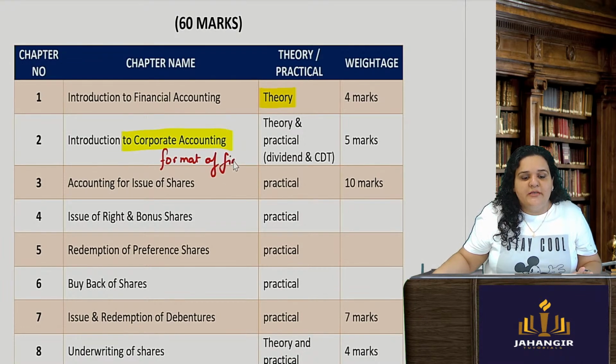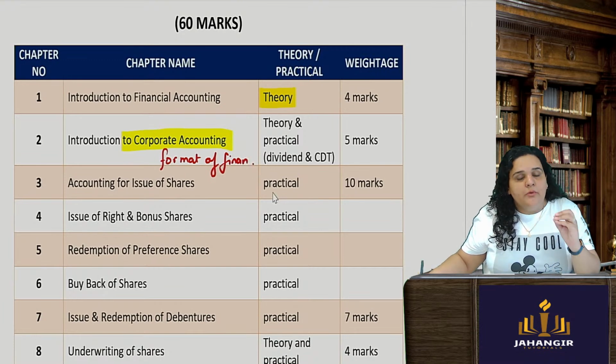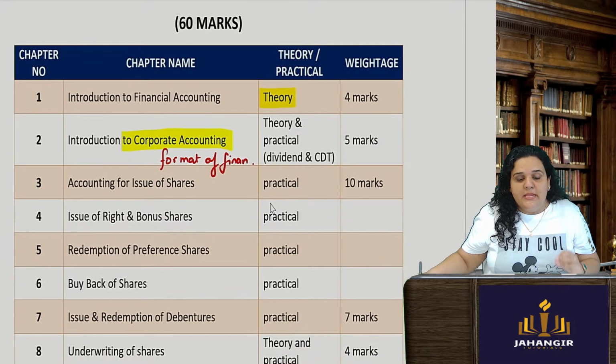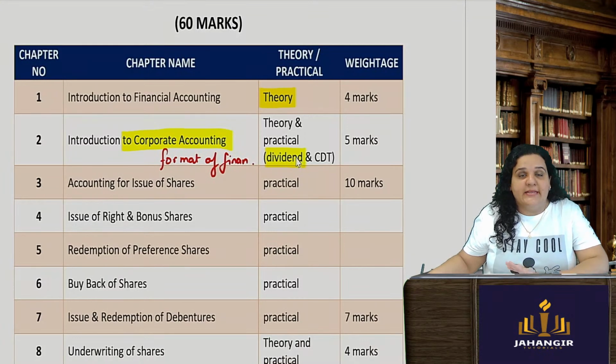If you know the format of financials, you will be able to attempt the questions, and refer to a good book or a good scanner, in which they have solved a few practical questions based on the dividend. So 2 to 5 marks from this particular chapter also you can expect.